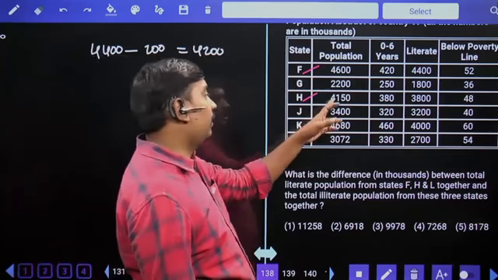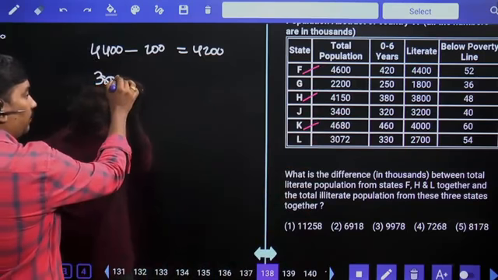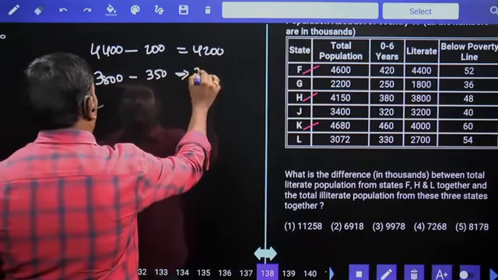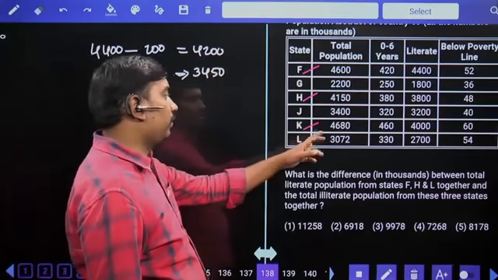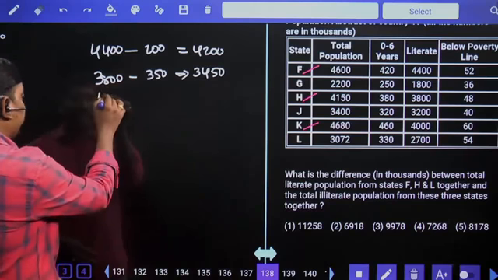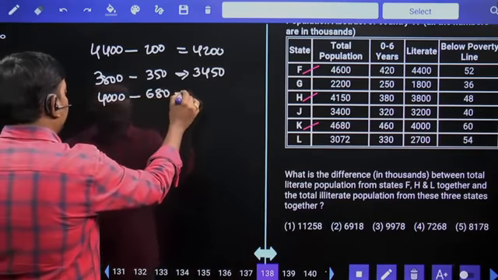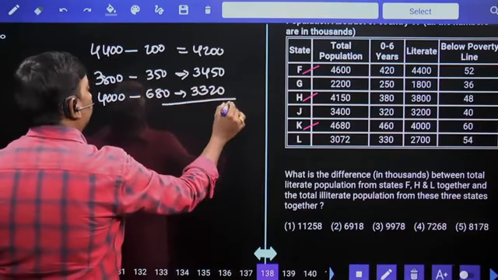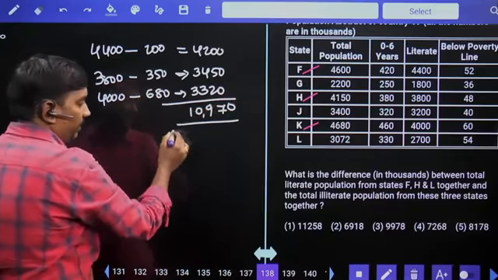H: out of 4150, 3800 are literates. Illiterates are 350. Then difference is 3450. K: out of 4680, literates are 4000. Then illiterates are 680. Difference is 3320. 10,970 is your answer.